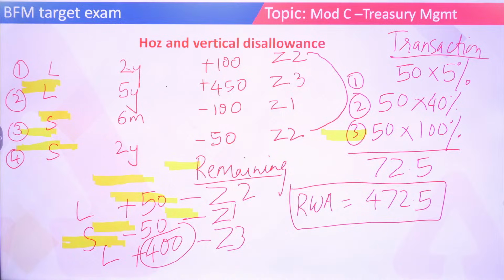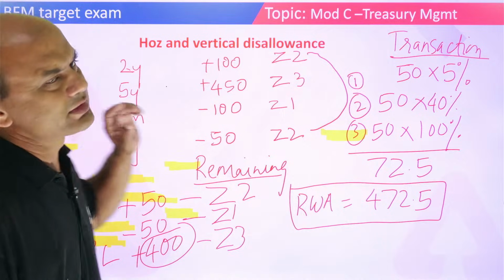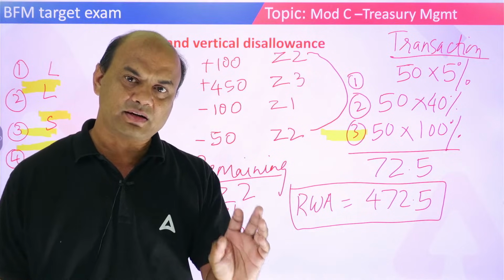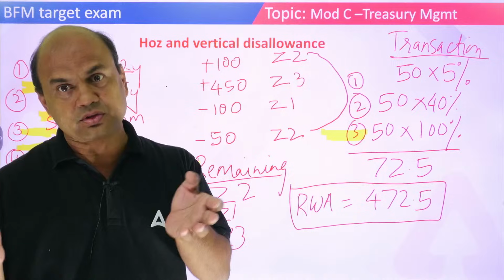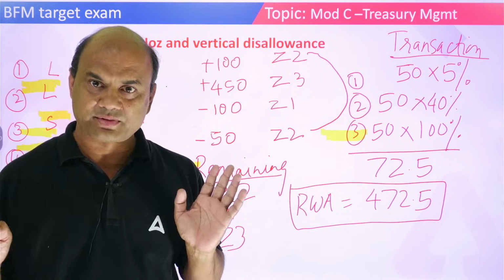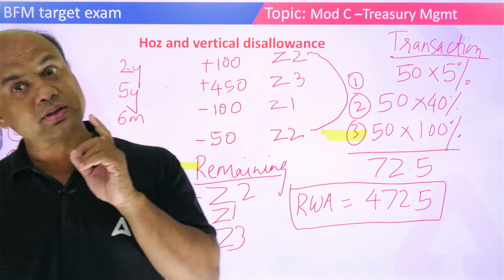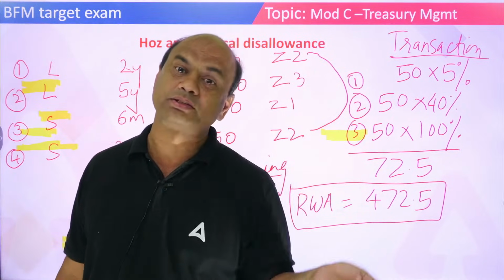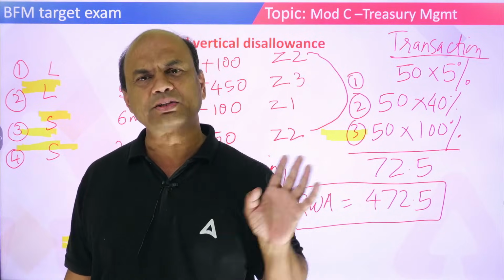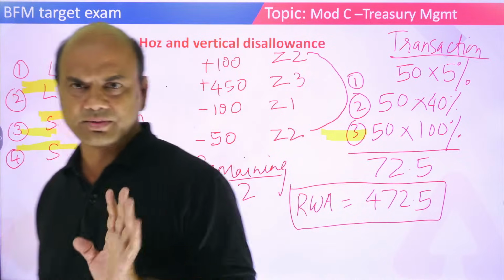The options will be same. They'll give you some wrong options, they'll give you some right options. You have to understand only one thing, Reshma, that long is to be adjusted with short. Same zone adjustment is 5% disallowance. Alternate zone, adjacent zones is 40%. Distant zones is 100%. Long is to be adjusted with short only. Long cannot be adjusted with long, short cannot be adjusted with short. You have to remember these 3-4 basics which I told you, and you can solve it.